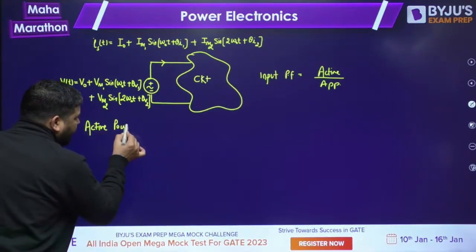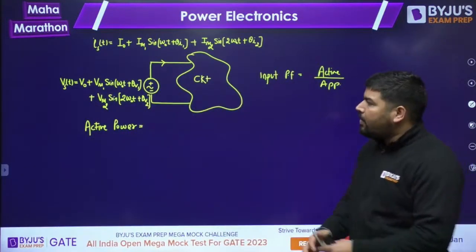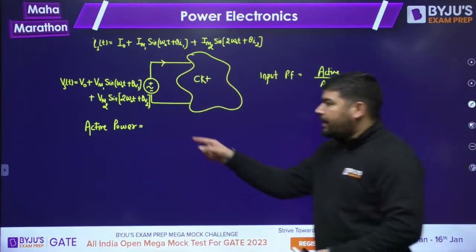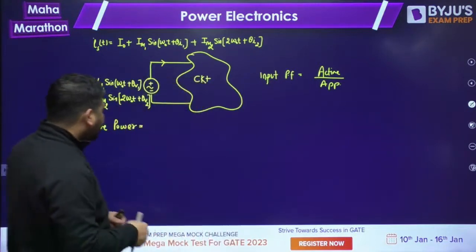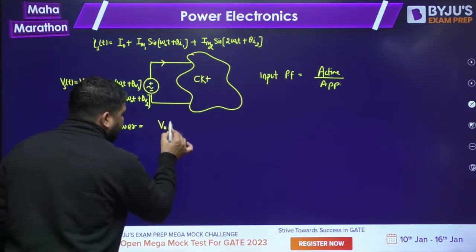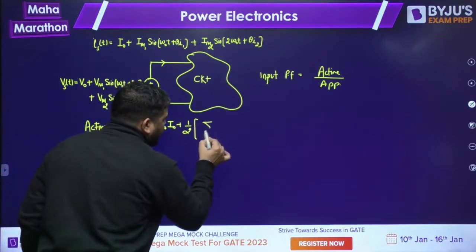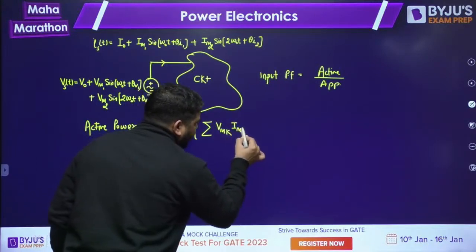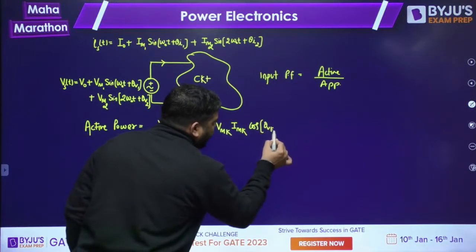Active power can be calculated using Parseval relation. Whenever you have harmonics in voltage and current, use the Parseval relation to calculate the active power. Now what is that Parseval relation? Parseval relation says that the active power will be equal to V0 I0 plus 1 by 2 summation of Vmk Imk cos of theta Vk minus theta Ik.